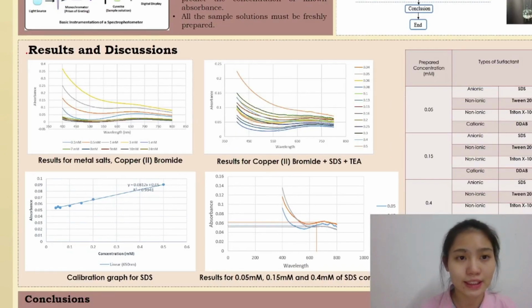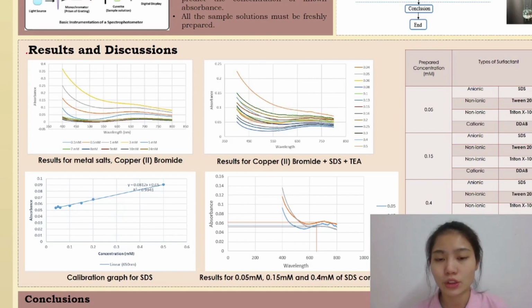For the results and discussion part, copper(II) bromide was chosen because it shows the most stable graph with minimal fluctuation and overlapping compared to other metal salts. It also shows a smooth curve and trend, where it follows the sequence according to the concentration. Next is the determination of anionic surfactant.